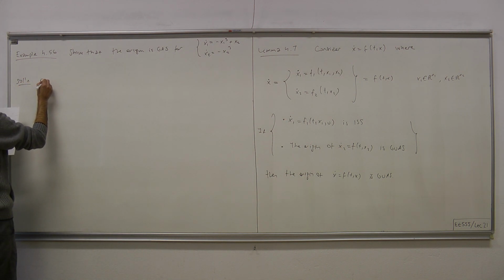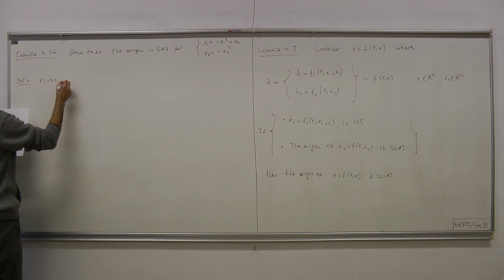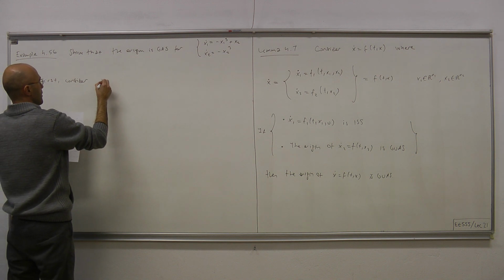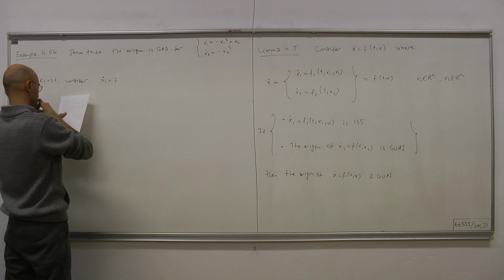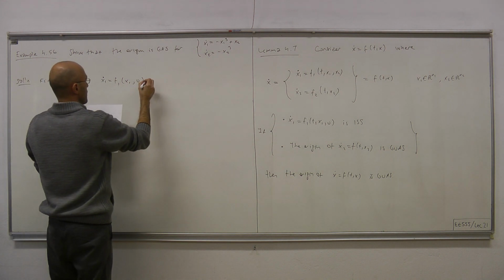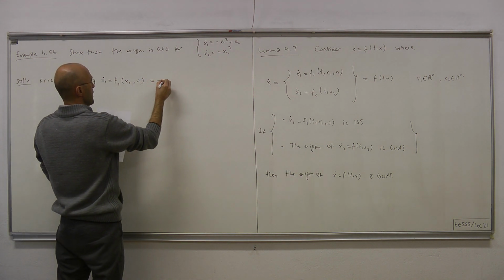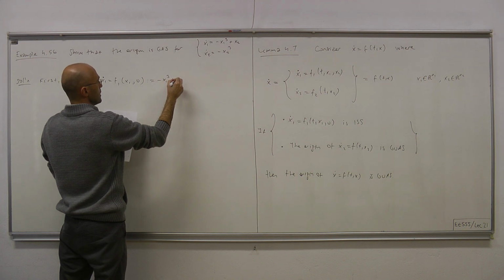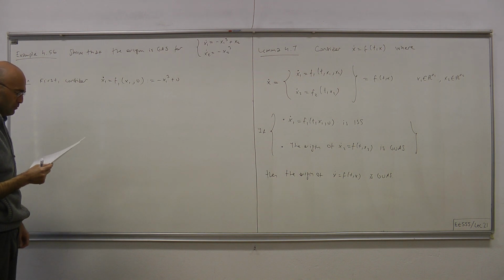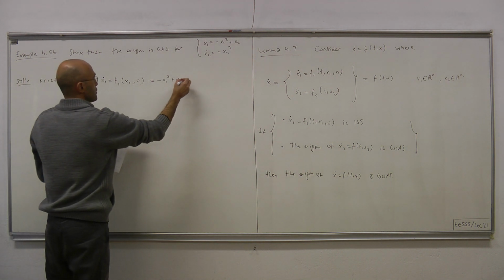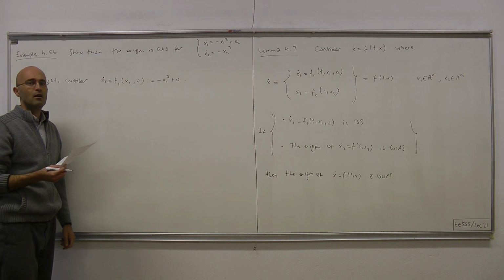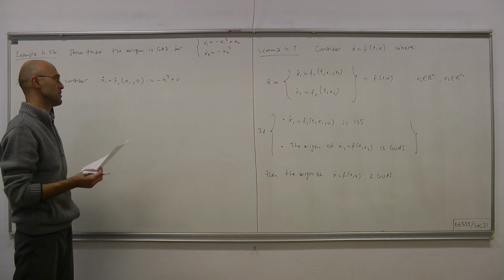First, consider x1 dot equals f1 of x1, u, defined as minus x1 cubed plus u, where we're treating x2 as the input. Now we would attempt to show that this is ISS through the Lyapunov characterization of ISS.